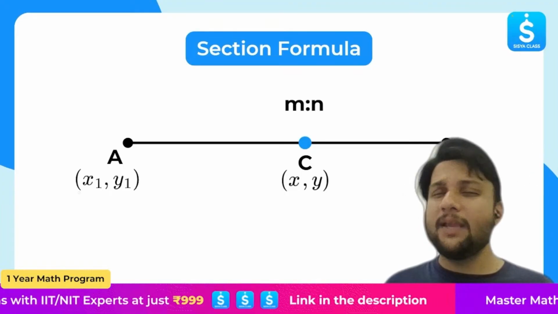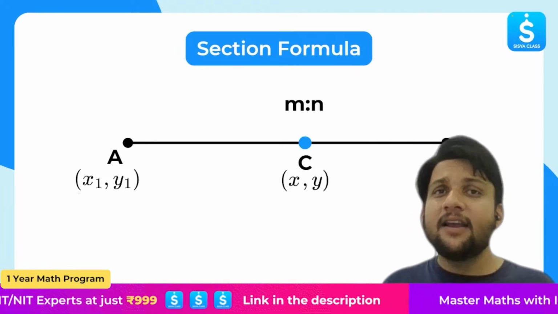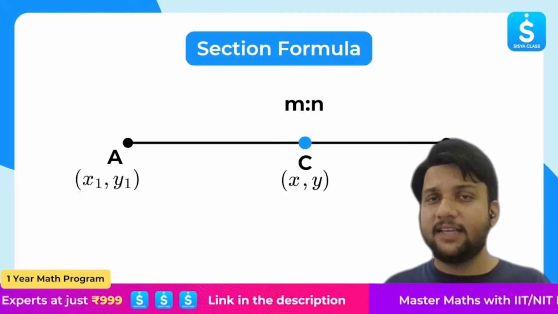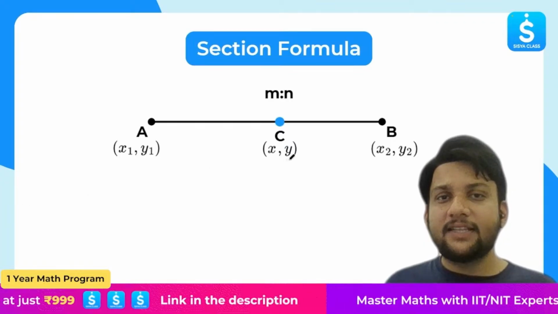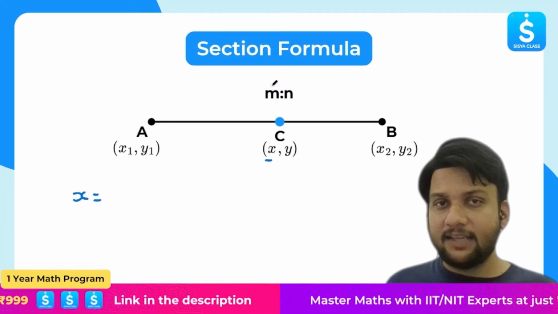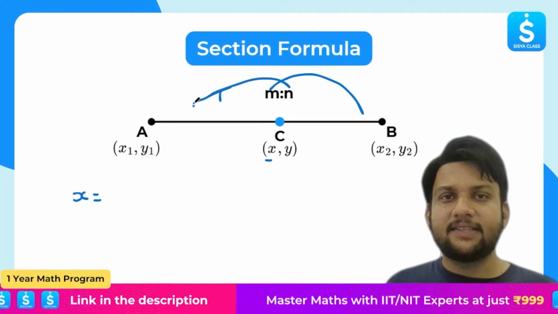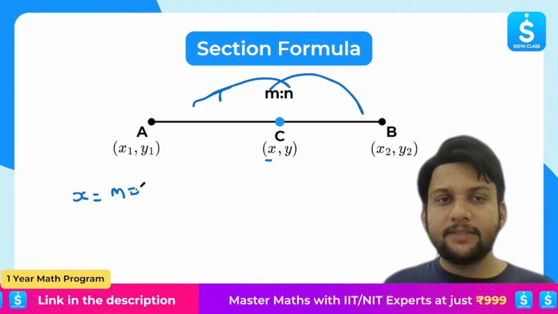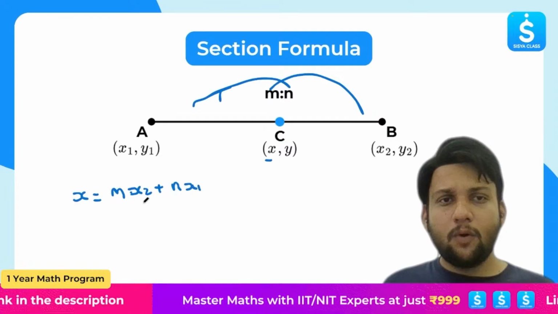You understood the problem. There are 2 points A and B. Two coordinates we know, that is x1, y1 and x2, y2. There is a point C on this line which divides the distance between them in the ratio m:n. You have to find the coordinates of point C. So in order to find that, we have a very easy formula. I'll write the formula here. The x coordinate of point C will be given by, just see, I will put one arrow here, and I will put one arrow in this direction. What does it mean? m times x2 plus n times, we have to go the other way around, x1, over m plus n.